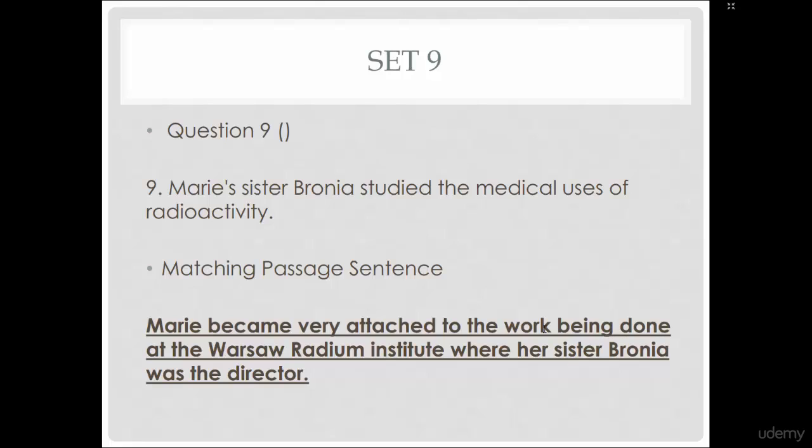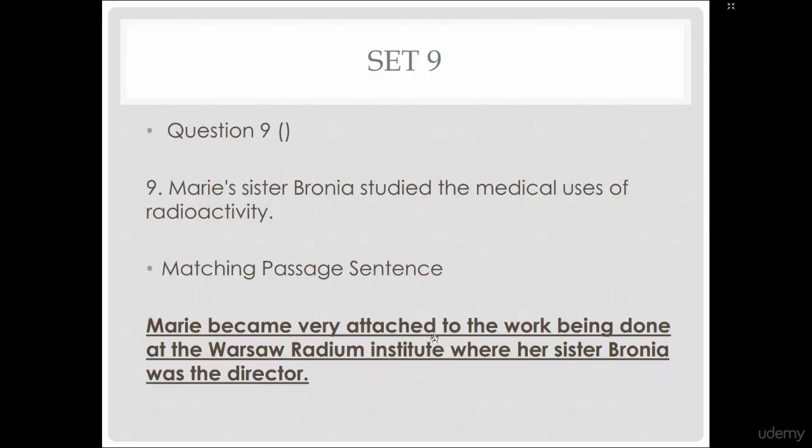All right, so our question says that Branya studied the medical uses of radioactivity. When we look at the passage sentence, it says Marie became very attached to the work being done at the Warsaw Radium Institute, where her sister Branya was the director. This is an example of not given, right? When we look at the passage sentence, we don't know if Branya studied the medical uses of radioactivity. We don't know. It doesn't say she did study it. It doesn't say she didn't study it. So we would put not given in this situation.